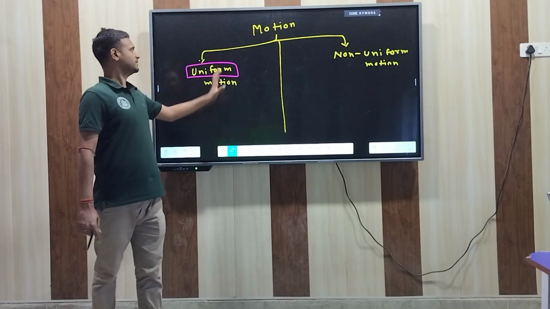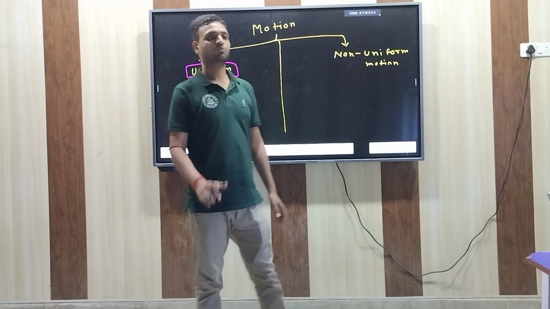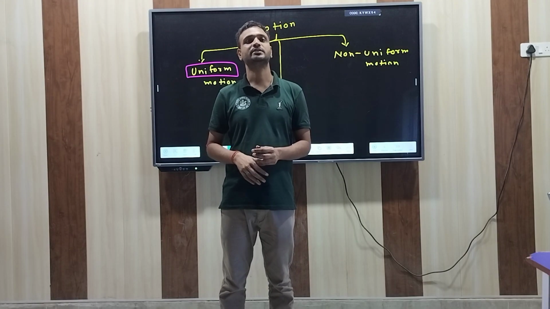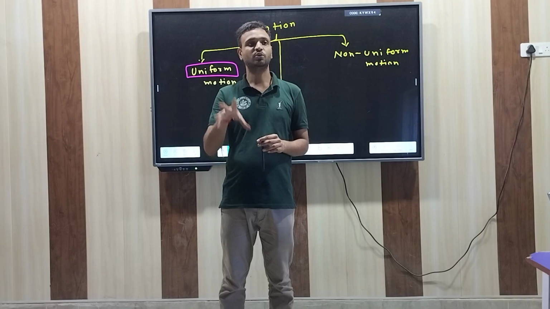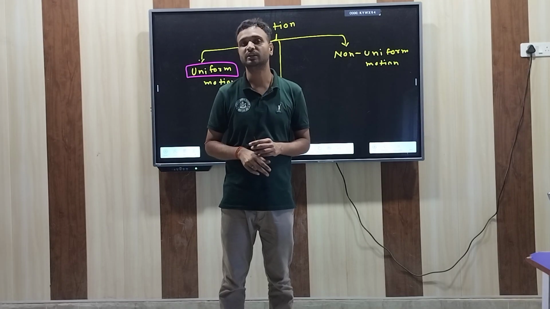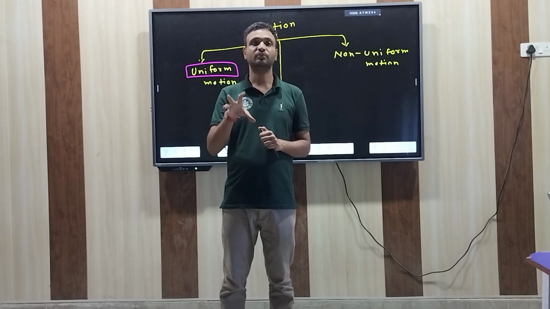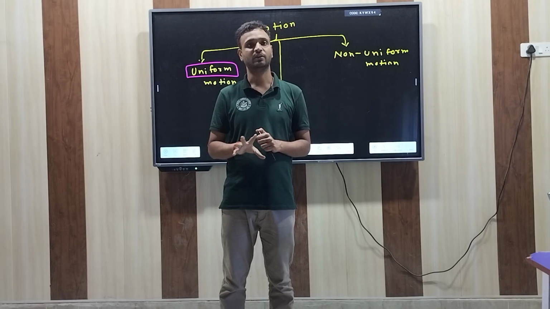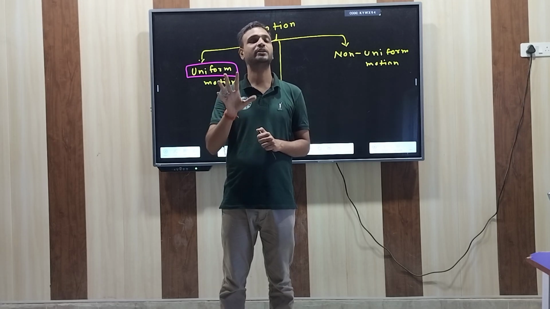So you must have heard the word uniform. So why in school is there a uniform? Because some students are rich and some students are poor. So to maintain uniformity, there should be no discrimination between two students. There is a uniform so that when you enter the school, you are a student, not rich or poor, good or bad. Whatever you are, you are just a student, and for a teacher you are just a student. That is why you need a uniform.